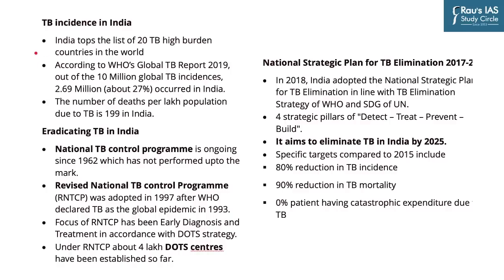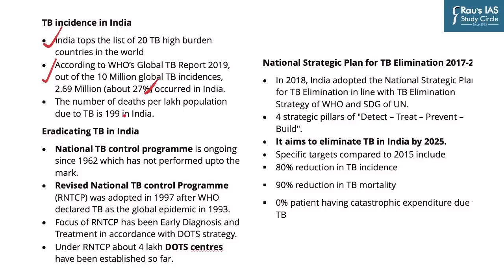So what is the current status of TB in our country? India tops the list of 20 TB high burden countries in the world. According to WHO's Global TB Report 2019, out of 10 million global TB incidences, around 27%, or you can say roughly 1/3 of the cases across the world, occur in our country.